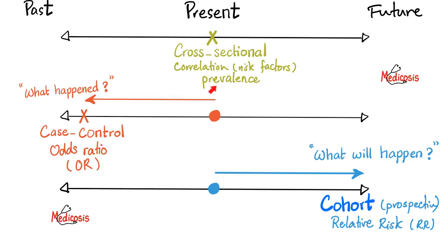Cross-sectional studies ask about the present. Why do we do them? To find the prevalence, correlation, not causation. Risk factors, not causes. Next, case control study. Case control, what happened in the past? Why do we do them? To find odds ratio. Next, prospective cohorts. Starts now, goes to the future, asks what is going to happen in the future. Why do we do the prospective cohort studies? To find their relative risk.